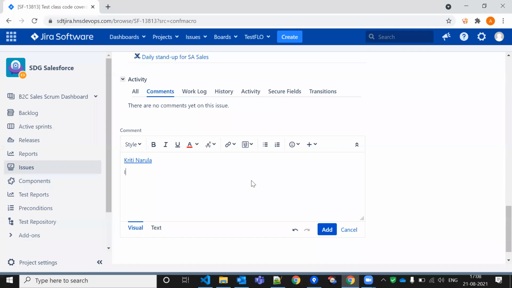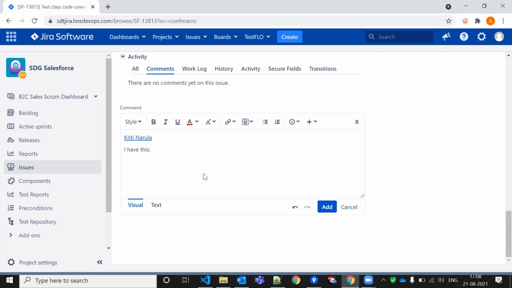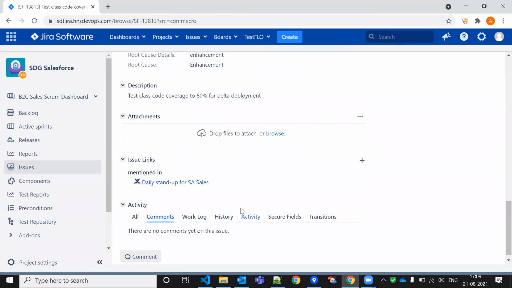So I can say, I have this question, whatever question I have. So finally I can say it's a CC. If I want to keep CC in someone else, suppose this is my manager or something like this, I want to keep, I will add the comment. So one notification will be sent to Kriti, and this notification will also be sent to Raj. Okay, automatically it will be sent.